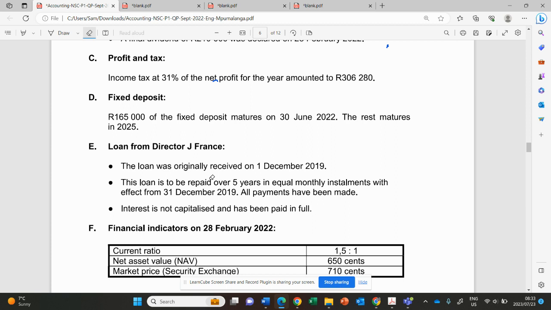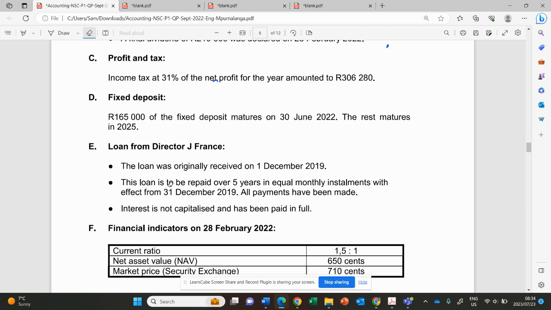Understand? It's the same thing as when we were doing the fixed deposit that will mature: we removed it because it will be receivable within 12 months. So we need to remove it from the non-current and put it to the current. So we need to remove the short-term loan that will be payable within the 12 months.